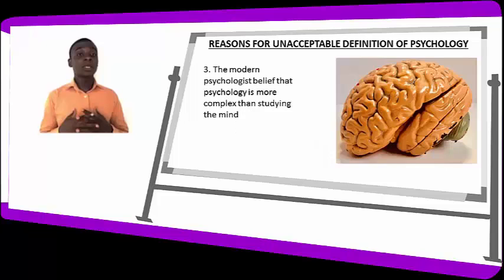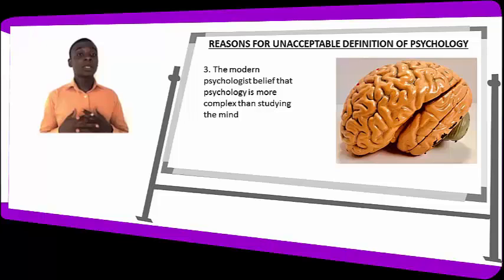And number three is that modern psychologists believe that psychology is more complex than studying the mind. It's not just studying the mind alone, but many other concepts that come in as you study psychology, like emotion, feelings and stimulus. So psychologists are saying that psychology is more complex than studying just the mind.